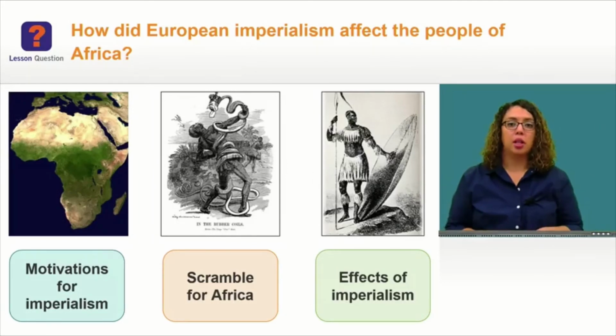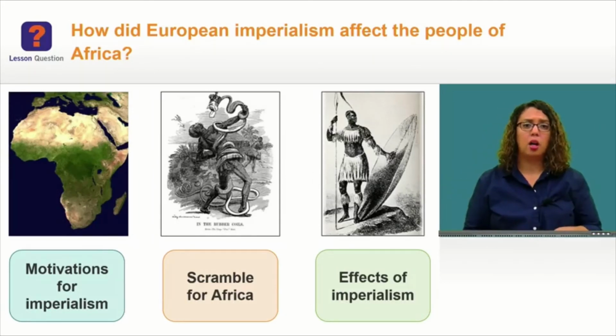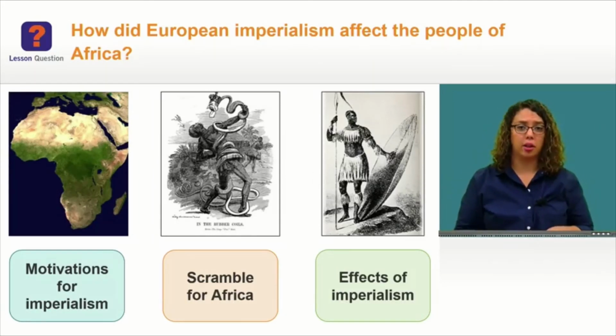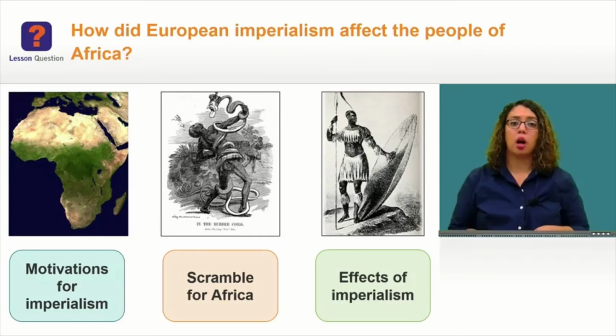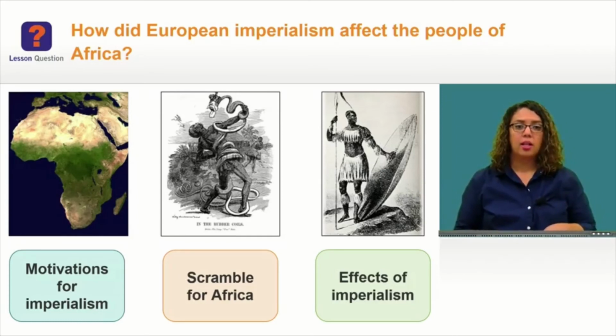You now know that the Europeans divided Africa into colonies without consulting the people of Africa, or considering traditional tribal boundaries. You also know that many Africans suffered under imperial rule, especially those in the Congo Free State. Now let's take a look at the widespread effects of imperialism.